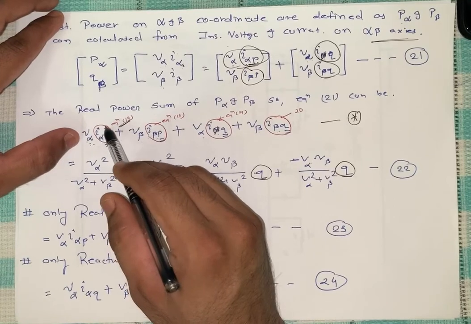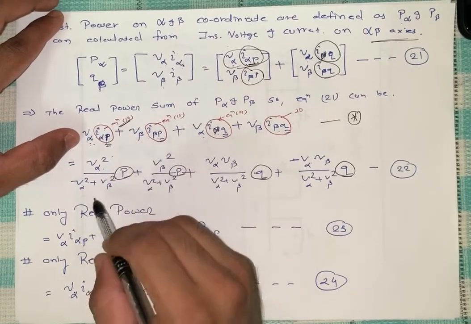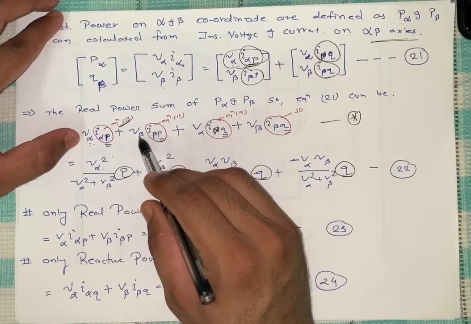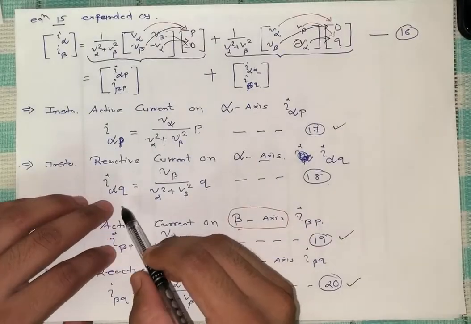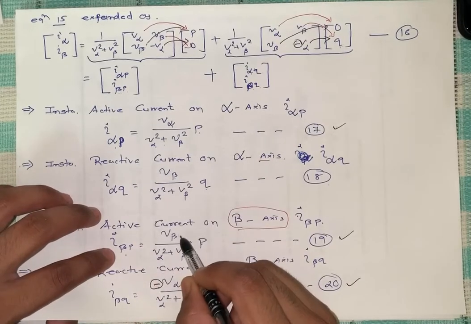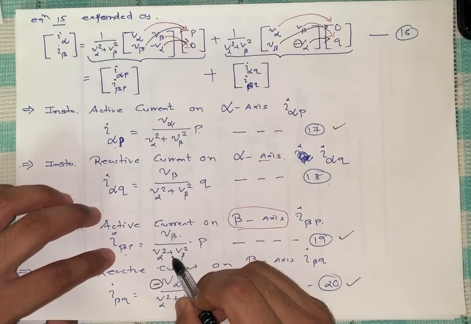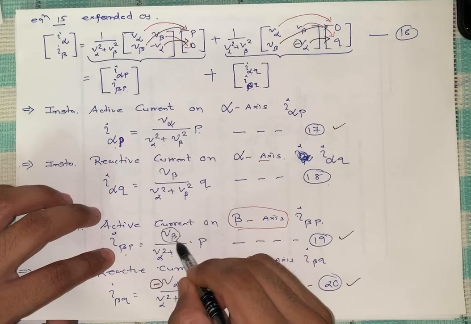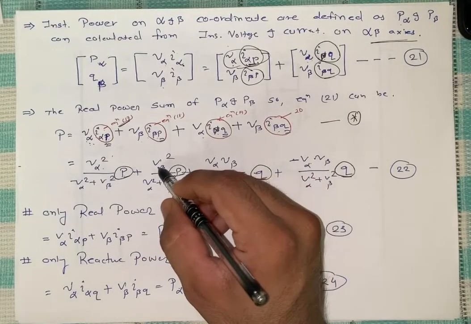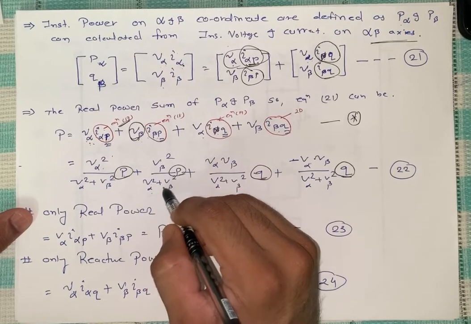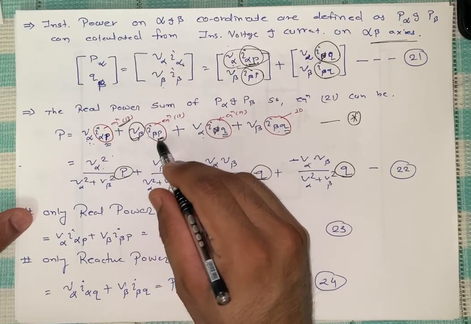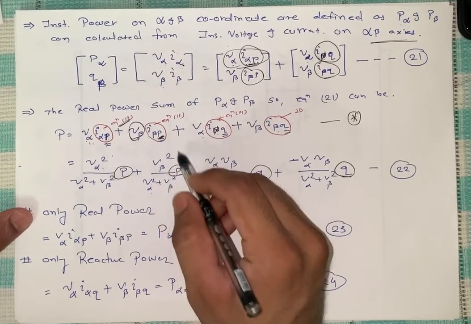So V alpha square, I directly write that into P. Similarly V beta with I beta P, so V beta, V alpha square plus V beta square into P. So you have to keep in mind that that is a P.